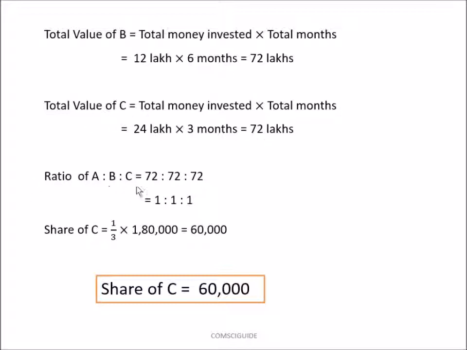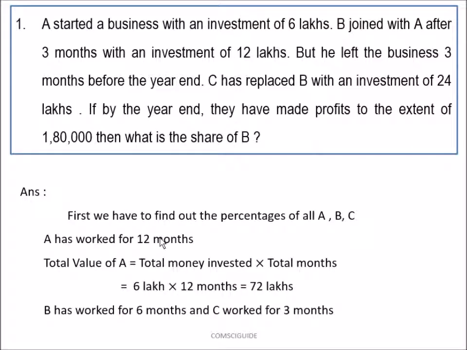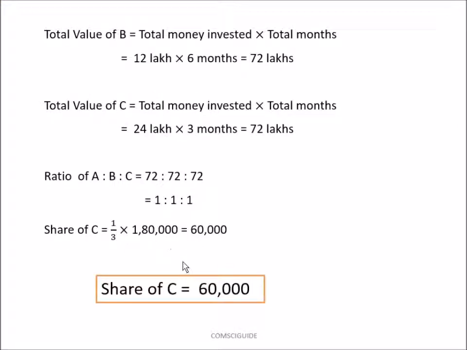Ratio of A, B, C is equal to 1:1:1. So share of C is equal to ratio of C by sum of ratios into the total profits they have got by the year end. So share of C is equal to 60,000. And this is the answer for this question.